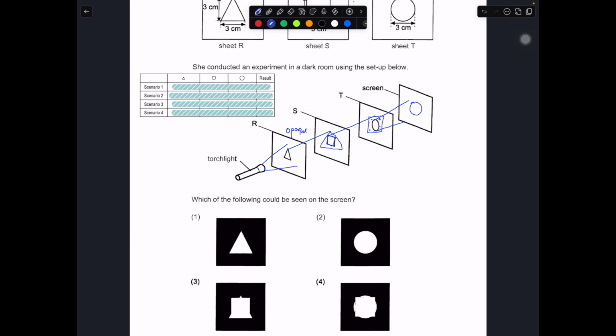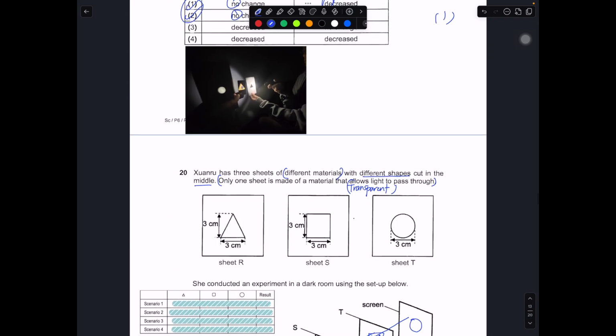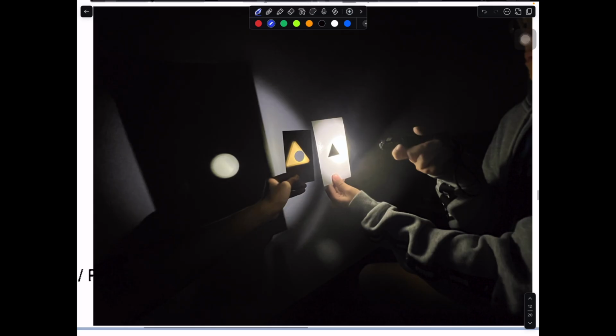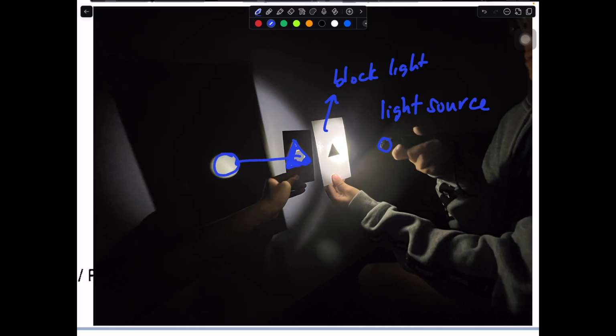So I have more or less done this experiment before. Let me show you how this works. Over here we have a light source. If I have two opaque materials, this part over here will block light. So only the light from the triangle cutout will be passed on to the next sheet of paper. Then over here, because this part also blocks light, only the light from the circle will be shown on the screen. So in the end you will have the shape of a circle.